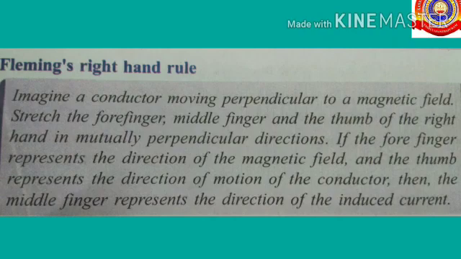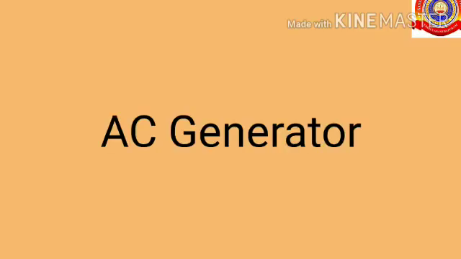So what does the law state? Imagine a conductor moving perpendicular to a magnetic field. Stretch the forefinger, middle finger and the thumb of the right hand in mutually perpendicular directions. Then the forefinger represents the direction of magnetic field. The thumb represents the direction of motion of the conductor. Then the middle finger represents the direction of induced current. So that's about Fleming's right hand rule.